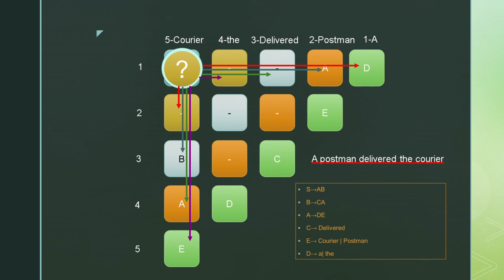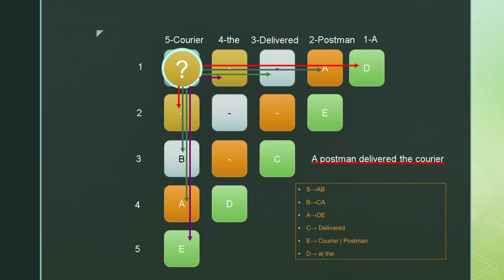We consider "a postman" as one string and "delivered the courier" as the other. It would involve us concatenating cell 1, 2 (A) with cell 3, 5 (B). We find that AB is a valid production defined by start symbol S. So we would fill S. But we still need to check the other possibilities as we can fill it with multiples.